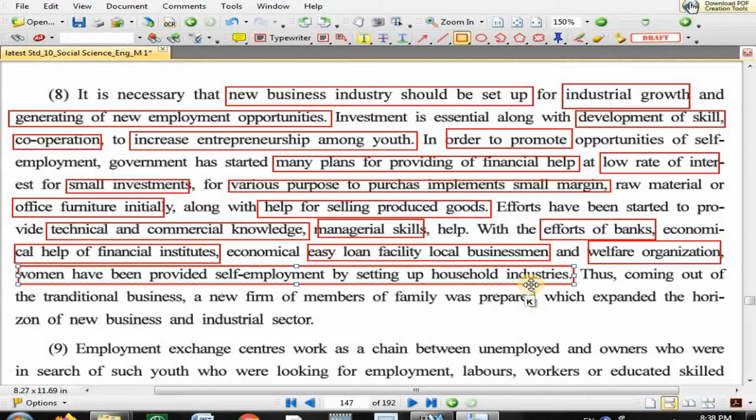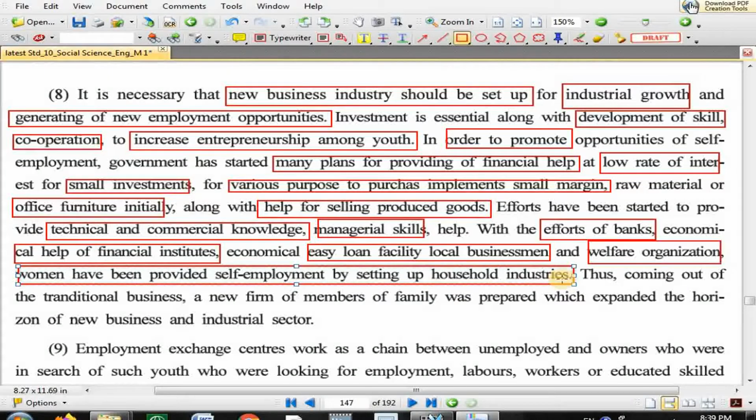The word local businessman means here association. The local business association and welfare institute provide special help to women so that women get self-employment by setting up household industries.